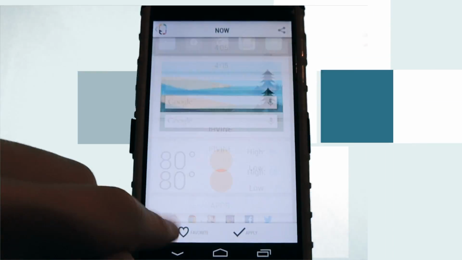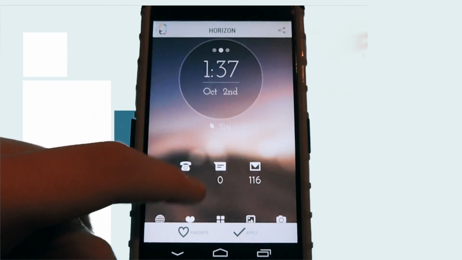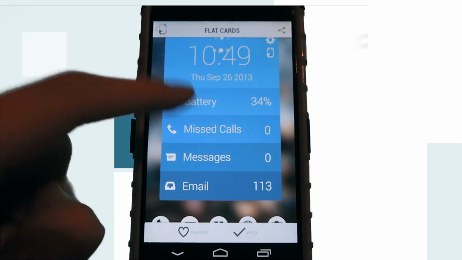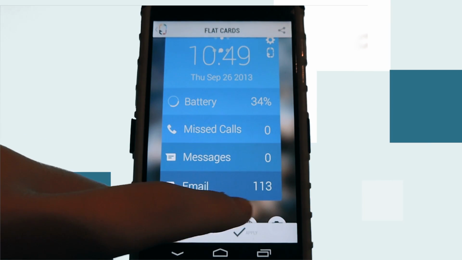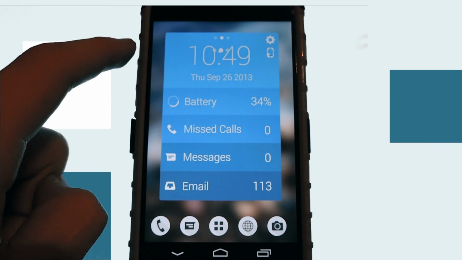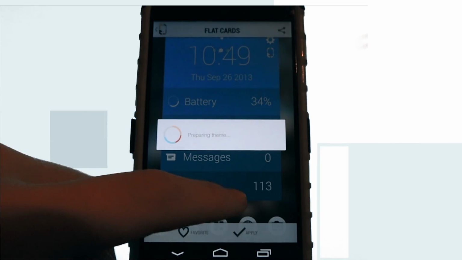As you can see, there are lots of cool and nice and very modern and elegant themes you can apply. To apply a theme, as you probably have guessed by now, you simply tap the apply button, and it will just, so it might not be working. So it'll just say preparing the theme, it'll apply it.